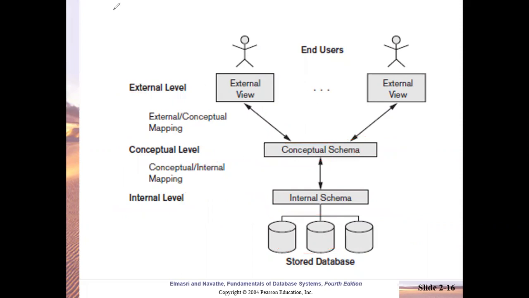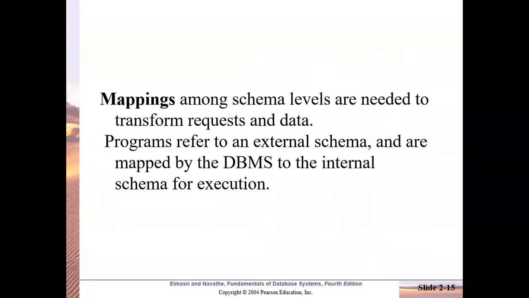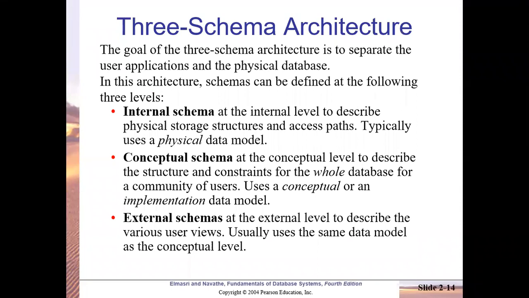So the diagram is clear to you. So first thing you'll draw the diagram and then you will discuss about this. You'll write about this 3 schema architecture. The goal of the 3 schema architecture is to separate user applications and physical database. Then in this architecture, schemas can be defined at the following 3 levels. Which are the 3 levels the schema is defined? Internal schema. It lies at the internal level to describe physical storage structures and access paths. Typically uses a physical data model.